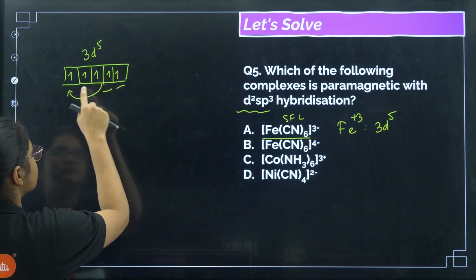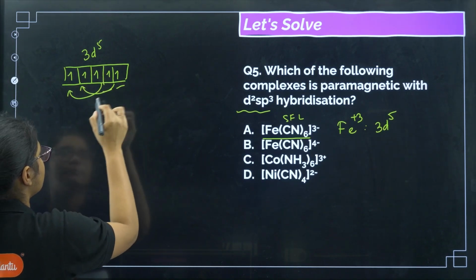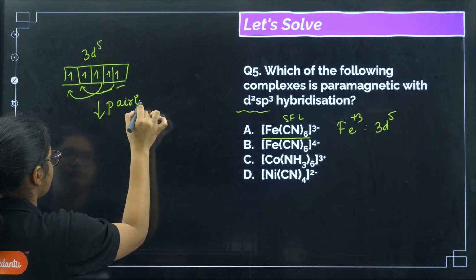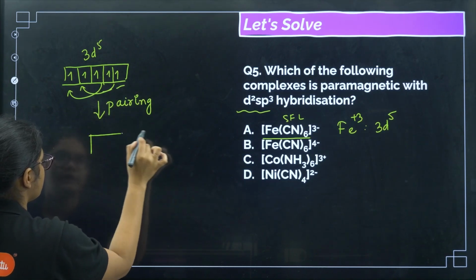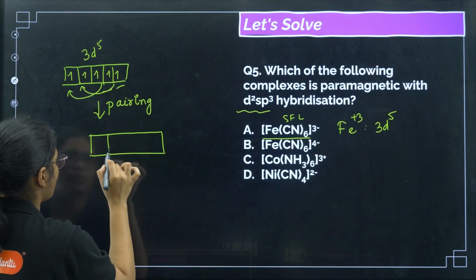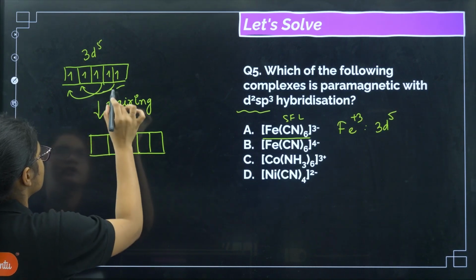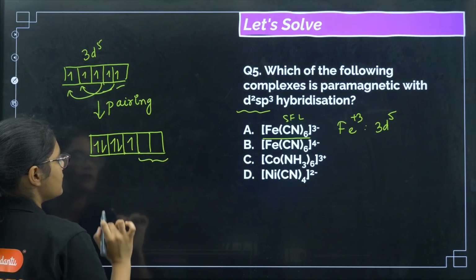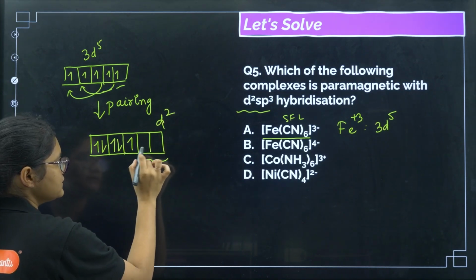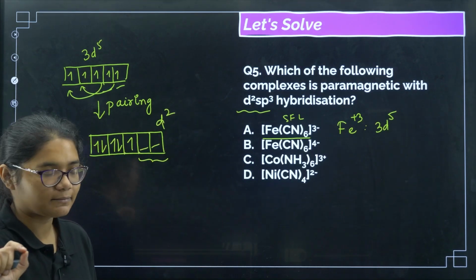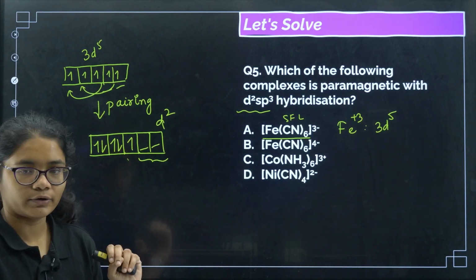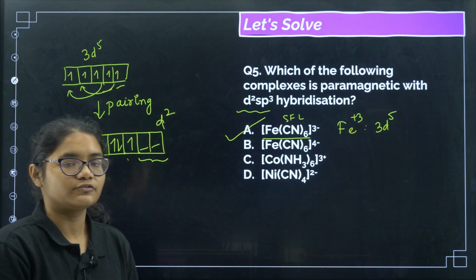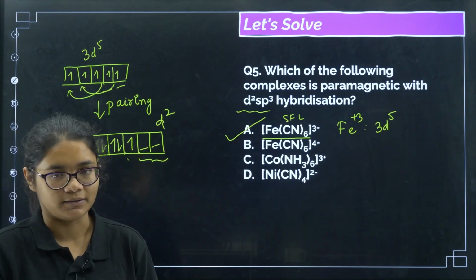So what will happen here, these two will undergo pairing of electrons. If pairing of electrons takes place, then I'll have 1 2 3 4 5. So these two electrons will be paired up, like this. So I'm getting 2 empty orbitals, right? 2 empty orbitals I'm getting, but still I have 1 unpaired electron here. So that is why this one will be a paramagnetic complex. Okay, so the correct answer for this question is option number A.